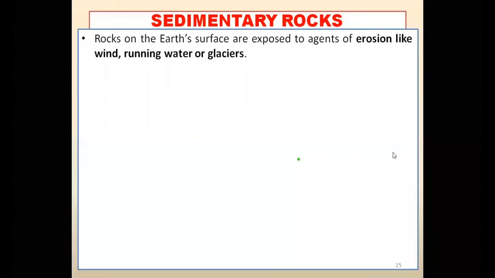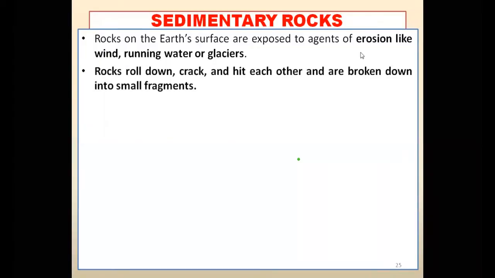What really happened in sedimentary rocks? We all know that this type of rocks are mostly found on the surface of the earth. The rocks are in contact with wind, running water, or even glaciers. Wind, you know, is fast blowing air. It may blow very fast.